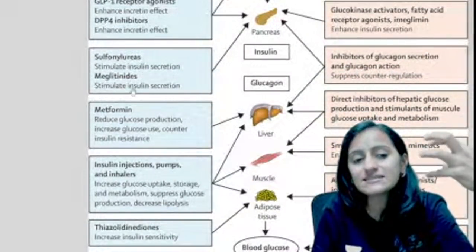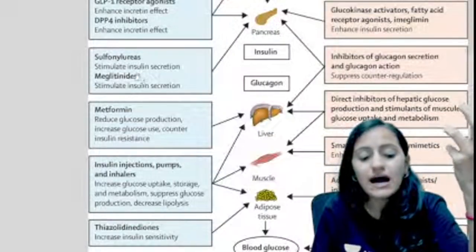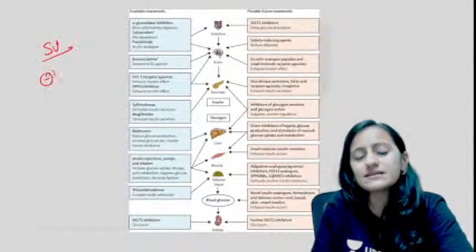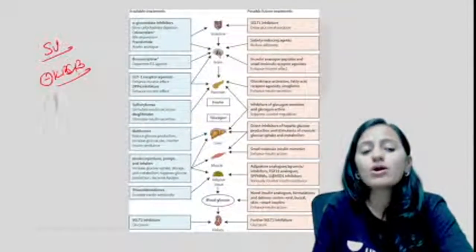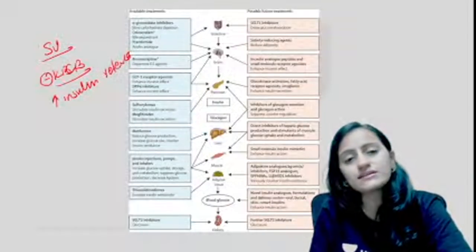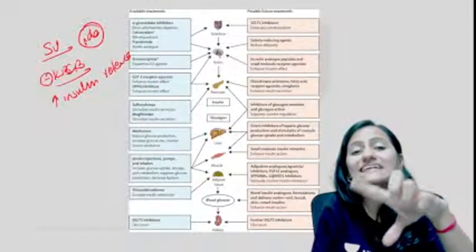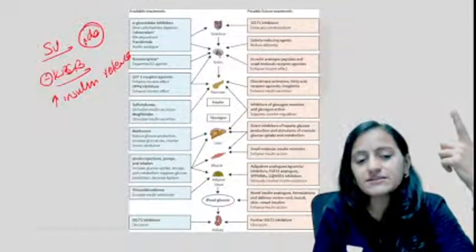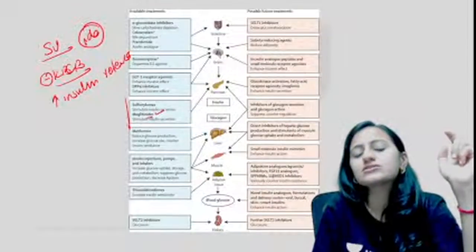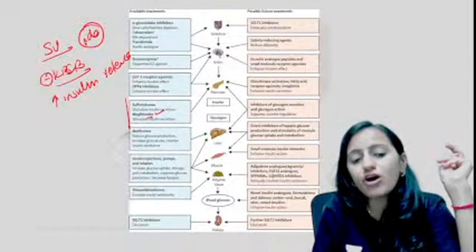Sulfonylureas, meglitinides. So these are the drugs which basically increase your insulin secretion. How do sulfonylureas act in diabetes? They are basically your potassium channel blockers that increase the insulin release, right? The second generation drugs end in IDE, the insulin drugs, right? You have glipizide, right? Glipizide, meglitinide increases the insulin secretion. Next you have basically your metformin.